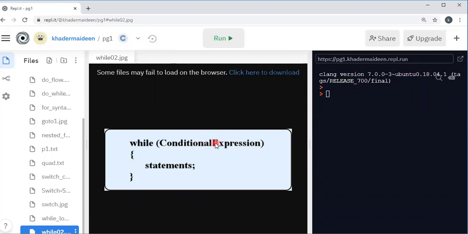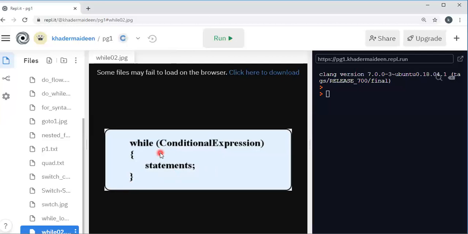If the condition is true, then the statement block will be executed. And then once again, it evaluates. As long as the conditional expression is true, the loop will continue. When the conditional expression becomes false, then control will transfer to the next statement.